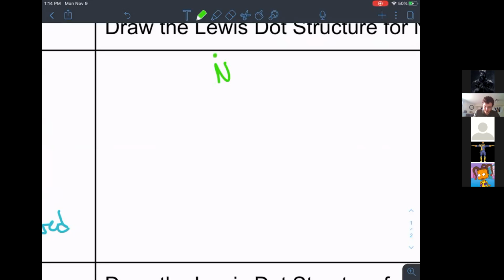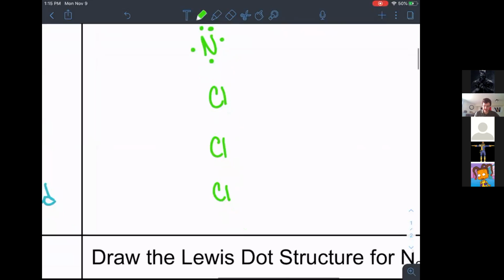So we're going to put our 1, 2, 3, 4, 5 on nitrogen. And then chlorine. How many valence electrons does each chlorine element have? 7. It has 7. So 1, 2, 3, 4, 5.